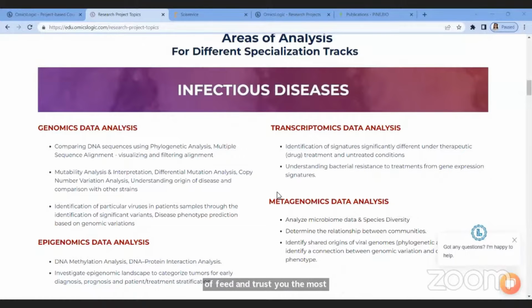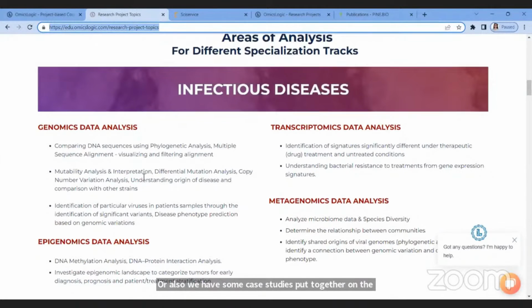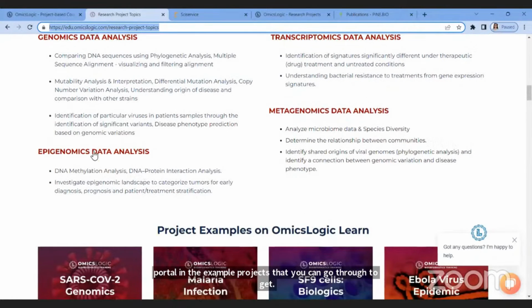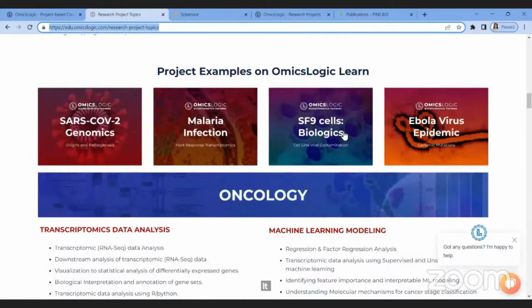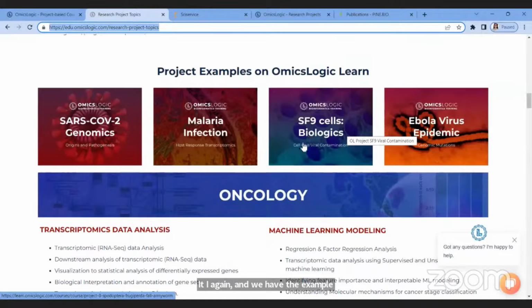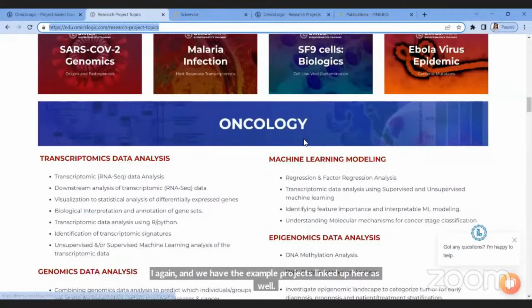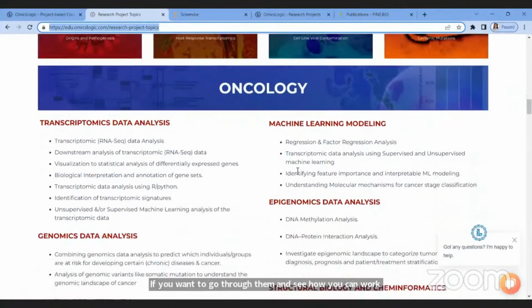All right, so back to infectious diseases. Infectious diseases are simply communicable diseases like Ebola or COVID, or also we have some case studies put together on the portal in the example projects that you can go through to get an idea. And we have the example projects linked up here as well. If you want to go through them and see how you can work on these topics, you can go through.